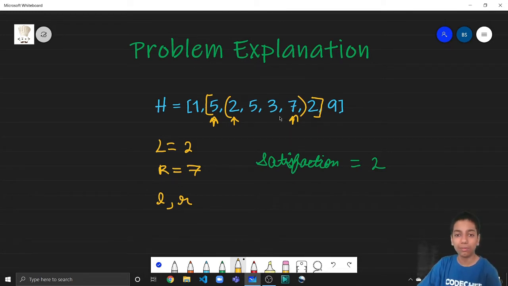So he will not skip any mountain; he has to visit a mountain if it is of greater height. So if he starts from this small l and he can go up till r, the satisfaction should be the maximum possible. There are many ways we could construct these bounds. So the problem is that we should find these two bounds such that he gets the maximum satisfaction, and we have to print out the satisfaction for each query.